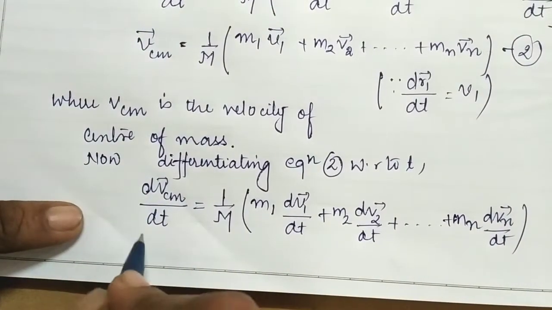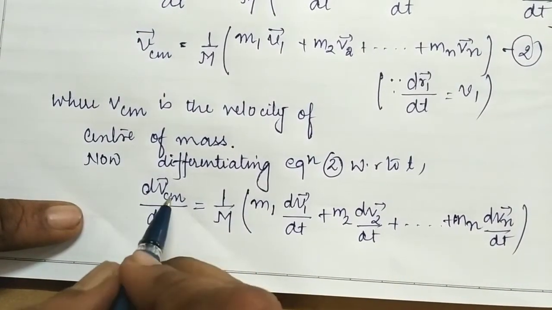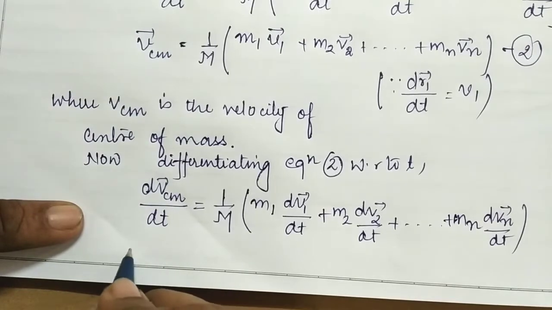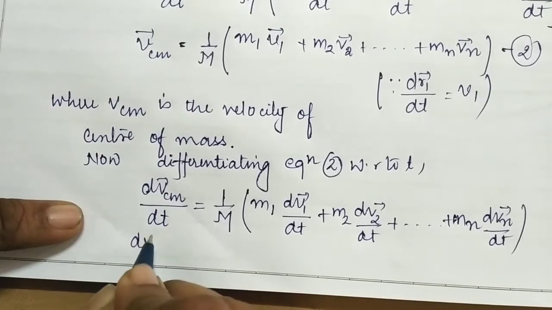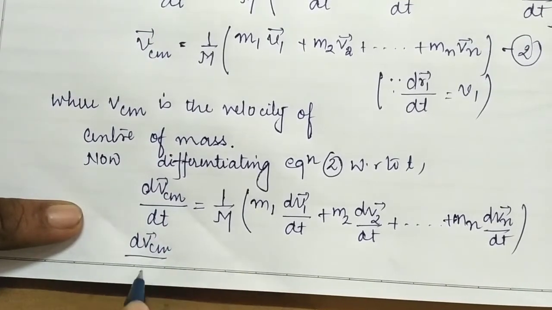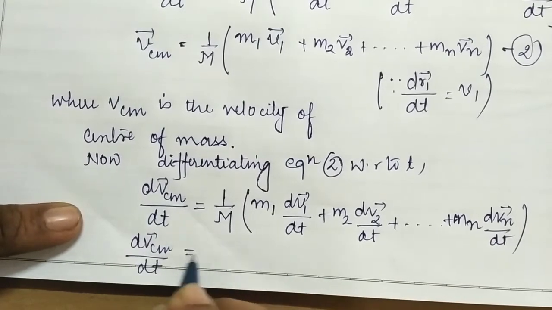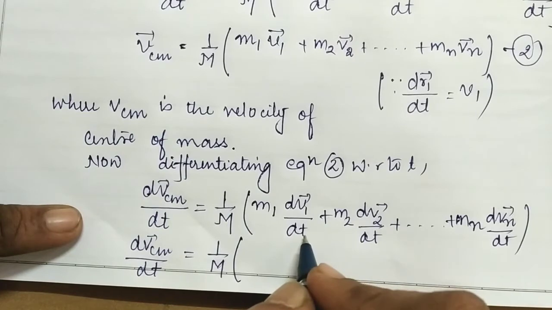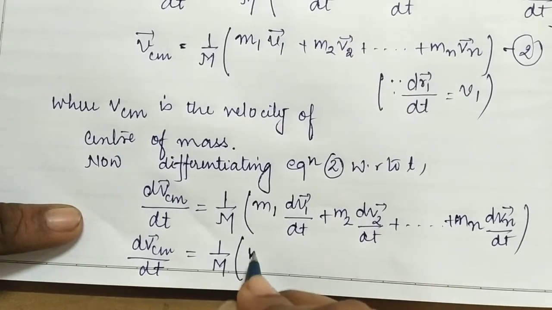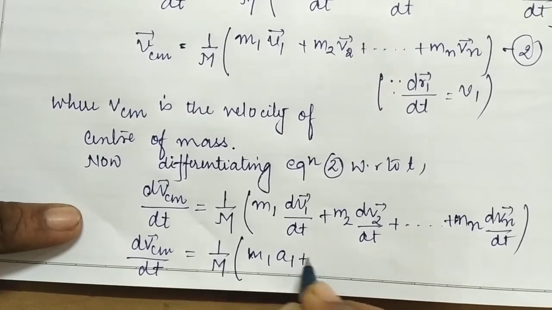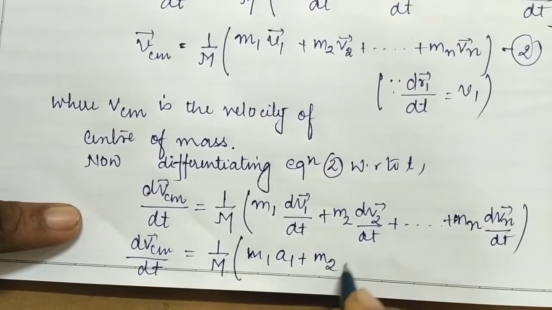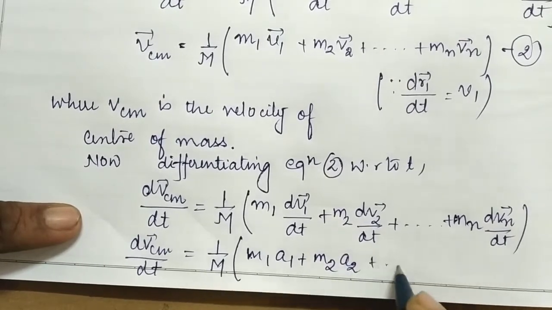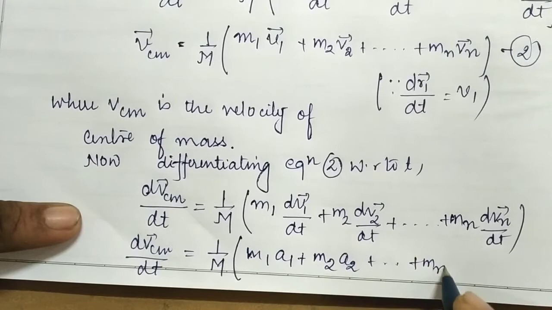That this is acceleration. So we can write here dVcm upon dt is equal to 1 upon m, and dv upon dt, that is a, so m1 a1 plus m2 a2 up to mn an.